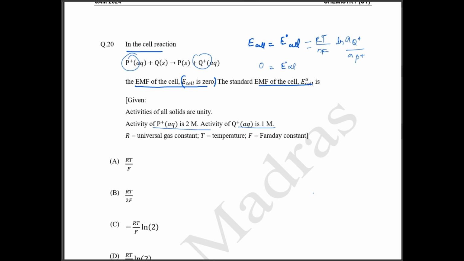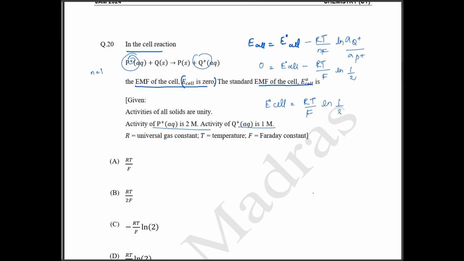E naught cell minus. Okay, so I'll remove this minus sign so there won't be any confusion. So E naught cell minus RT by, how many electrons are involved? There is going to be only one positive charge, right? So n is equal to 1. Number of electrons is going to be 1. So this is going to be RT by F ln 1 by 2.